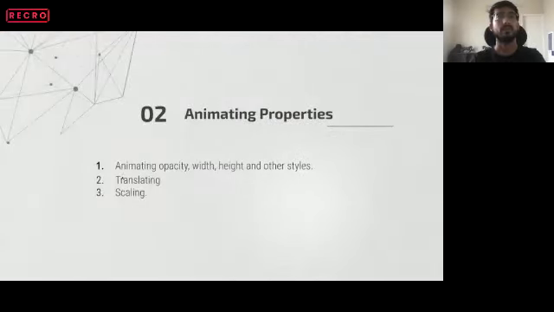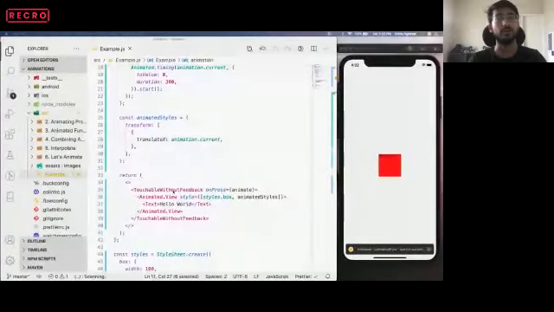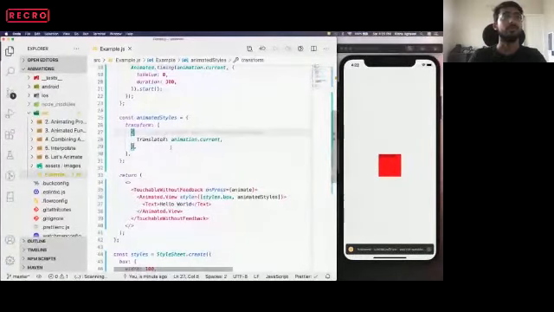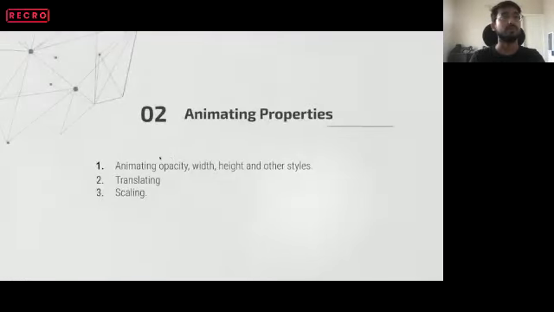Let's see. So I think we know how we can animate the properties, animating the opacity, width, height, and other styles, translating and scaling. We saw all of this, right? Cool. So we can just move to some other example.